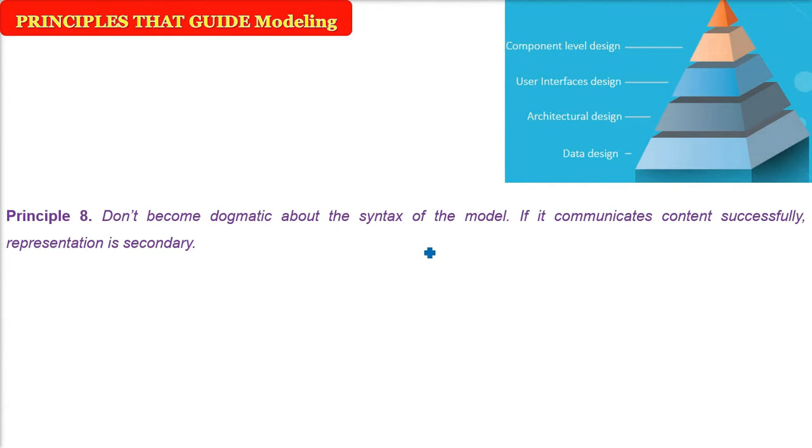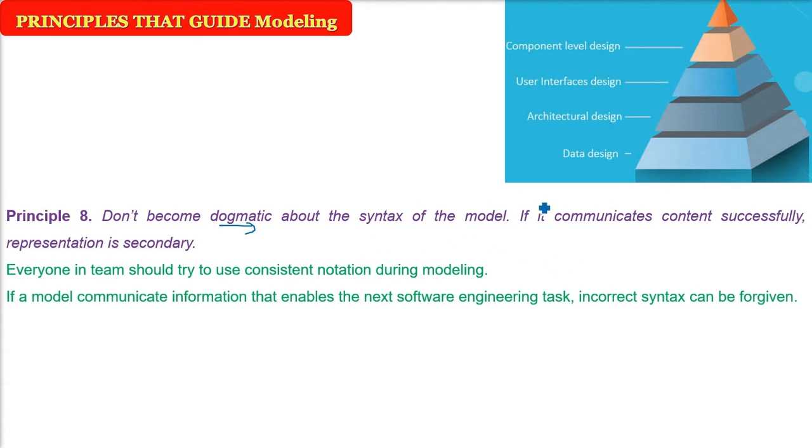Don't become dogmatic about the syntax of the model. If it communicates content successfully, representation is secondary. For example, there are two people in a modeling team. One is following a certain notation, the other is following another notation. Normally, we would like every notation to be the same. There is a modeling language, UML, the de facto standard or the industry standard.